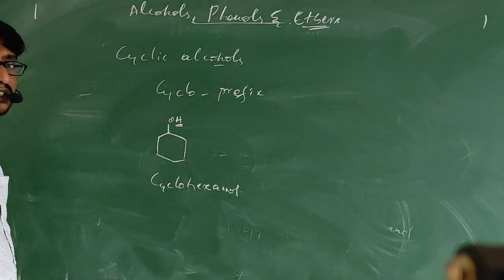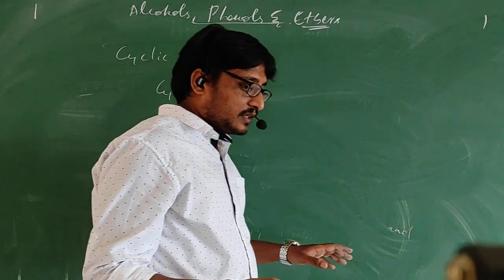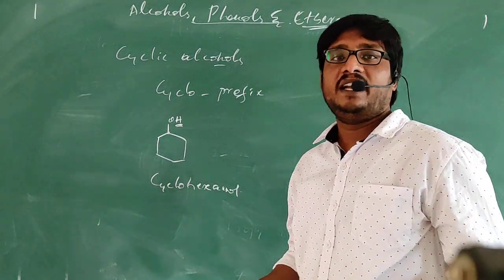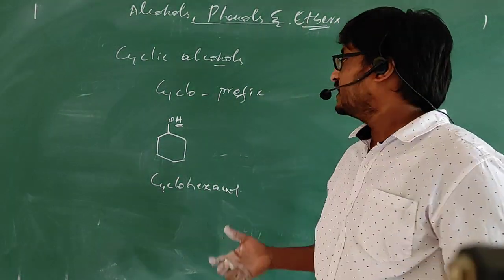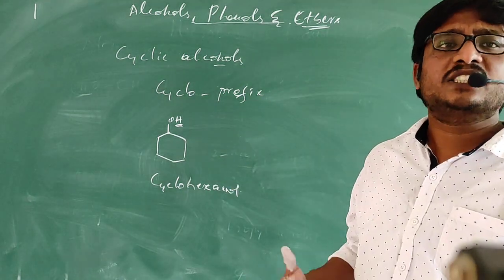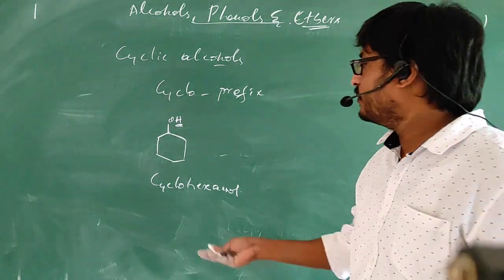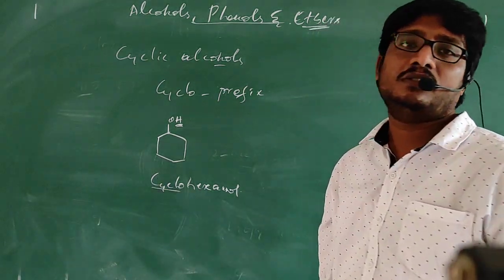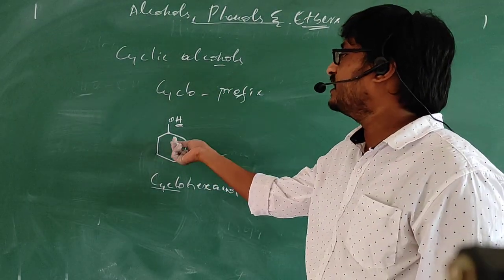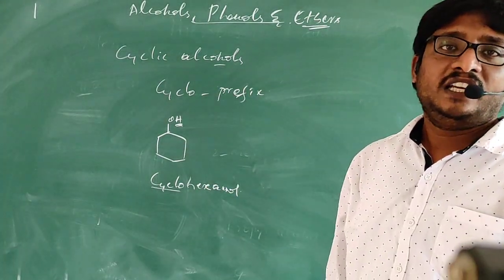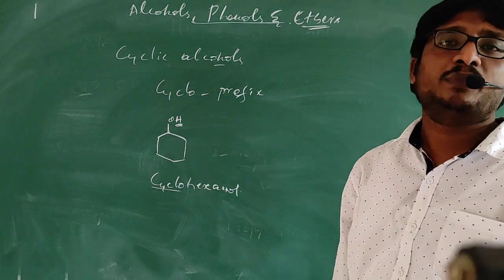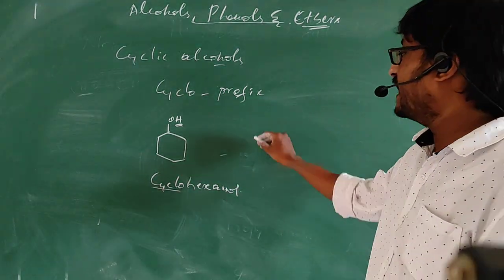Simple thing. When compared with aliphatic ones and cyclic ones, the only difference is that aliphatic means straight chain compounds. Cyclic compounds are nothing but ring compounds. So in order to indicate that these compounds are ring compounds, we use the word cyclo. That's all. The remaining thing will be same. So don't be confused with the benzene ring and the cyclohexane. In benzene, double bonds will be present. In cyclohexane, single bonds will be present between the carbons. This is cyclohexanol.